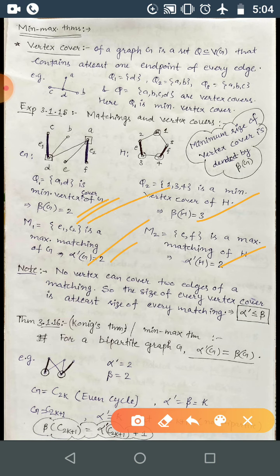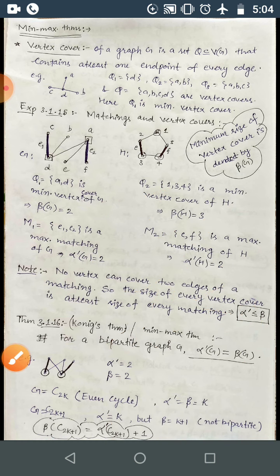So for every graph, the minimum vertex cover cardinality is at least the maximum matching cardinality. That is, alpha dash is less than or equal to beta, and please note here that beta is the minimum vertex cover and alpha dash is the maximum cardinality of matching. So I have just explained, no vertex can cover 2 edges of a matching. That's why the size of every vertex cover will be at least the size of every matching.